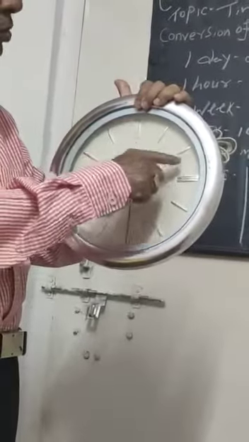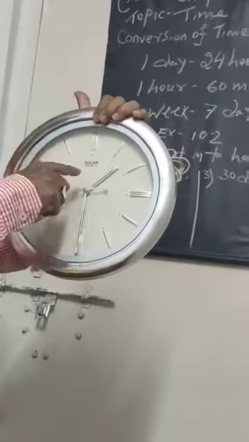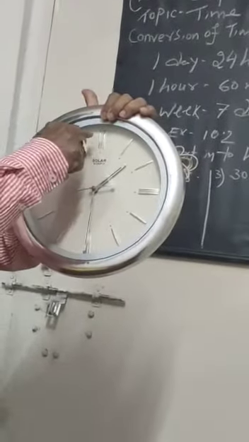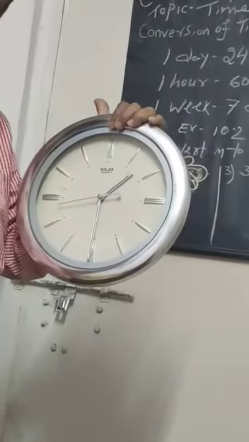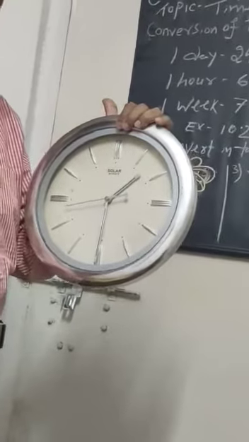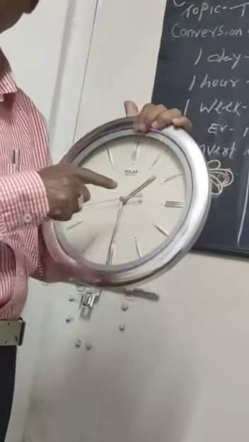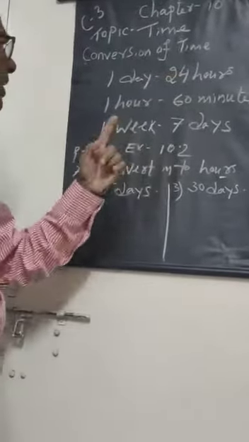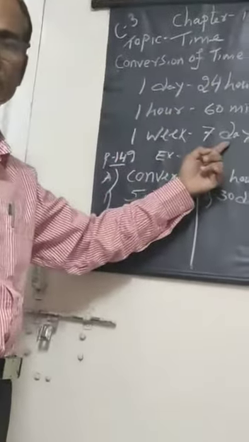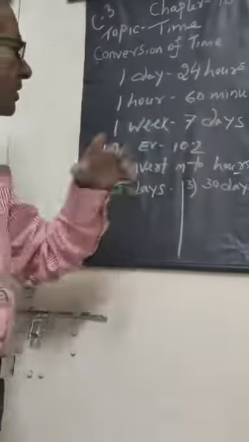So 12 into 5. So 12 5s are 60. If the big hand takes one round, then it is 60 minutes, that is, it takes 1 hour. 1 hour means if the small hand is at 1, then it will come to 2. If it is 2, then it will come to 3. So 1 hour 60 minutes. 1 week how many days? You know that 1 week is 7 days.